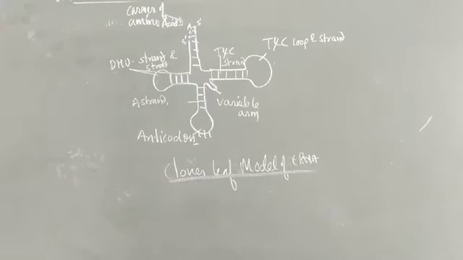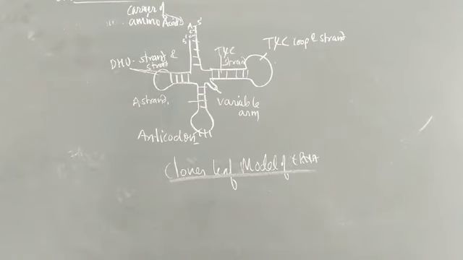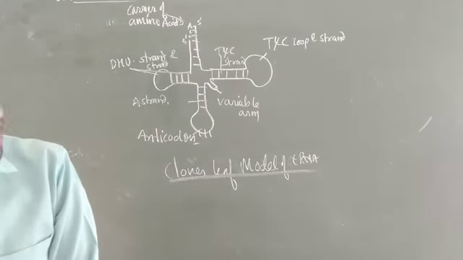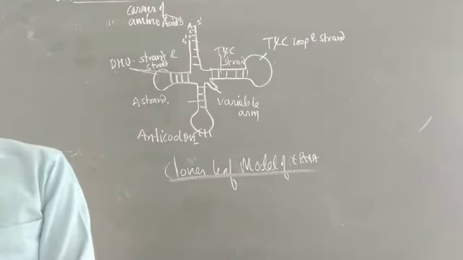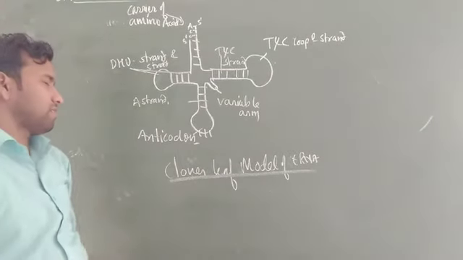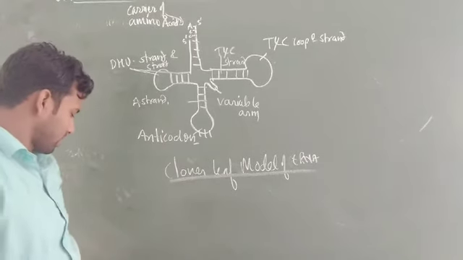Okay, transfer RNA has many varieties. Each variety carries a specific amino acid. Suppose a cell has 20 types of amino acids, and all amino acids are going to participate in the synthesis of proteins on the mRNA chain with the help of a mechanism called translation.